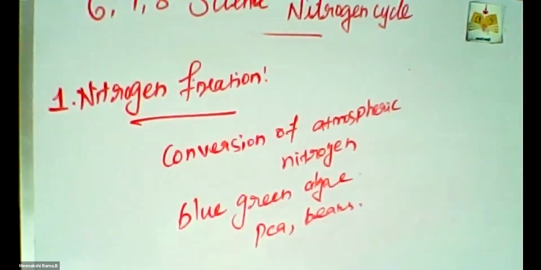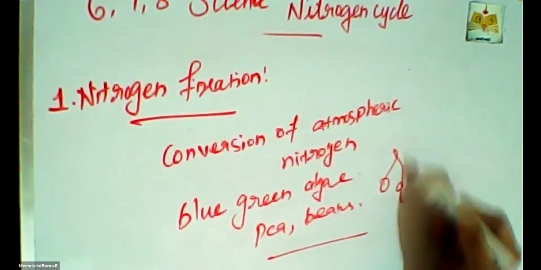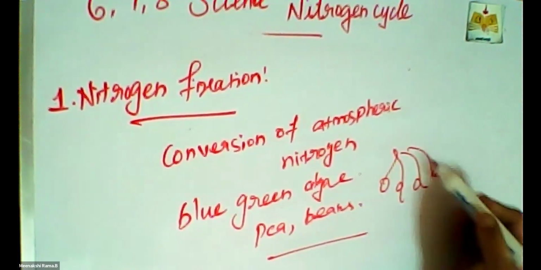These two kinds of plants store the nitrogen content in the root part. So that is called rhizobium. Rhizobium occurs in the root nodules of leguminous plants like peas and beans. They store the nitrogen.